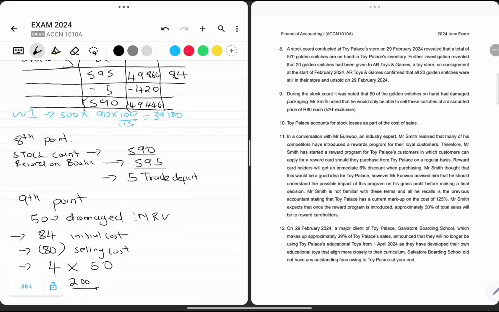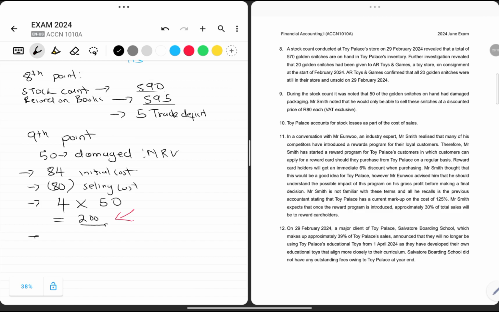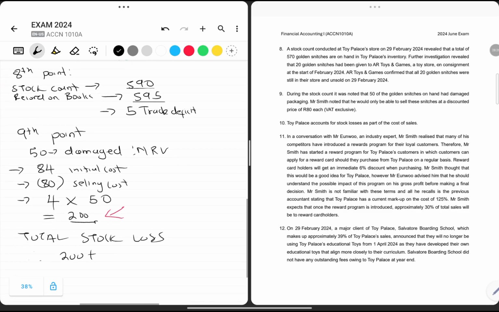If you remember very well, it pertains to this point as well as this point. So the total stock loss is going to be 200 plus 420. In total it is going to be 620. This is a stock loss.